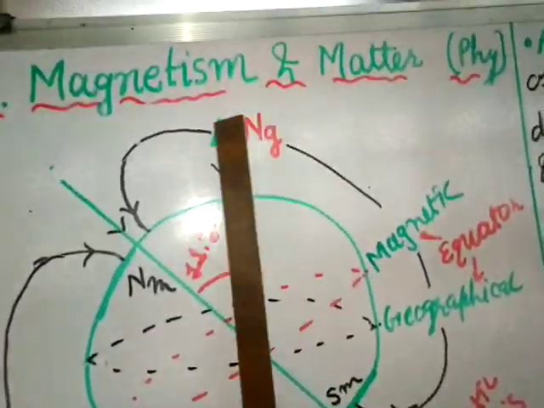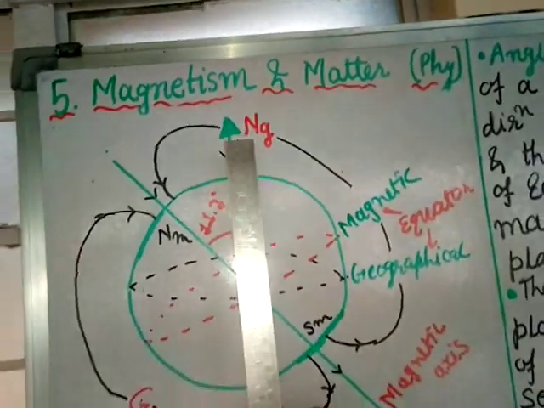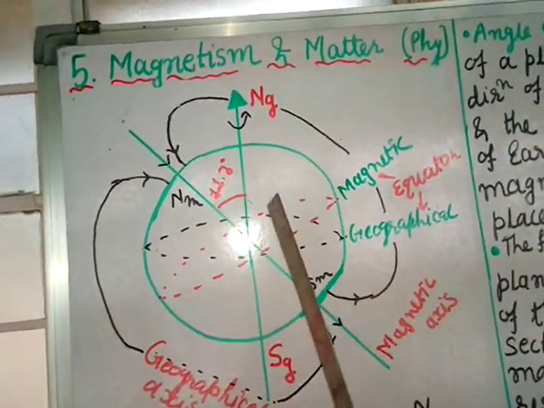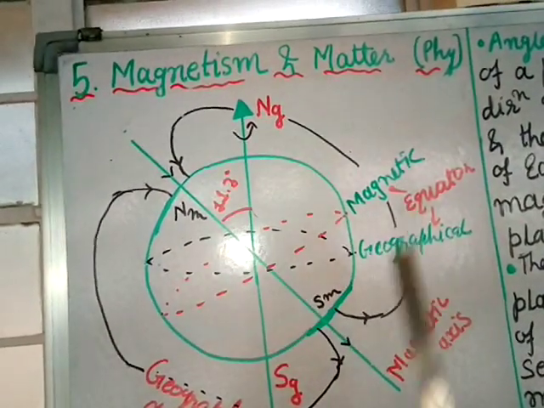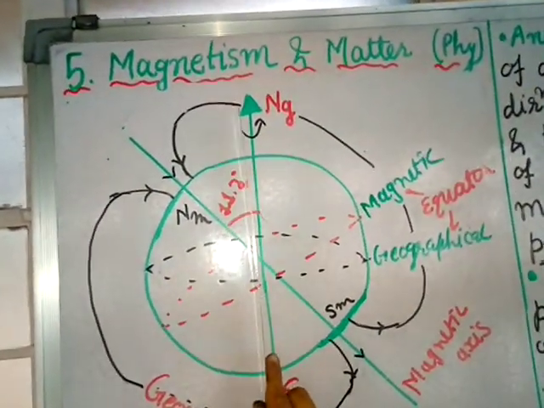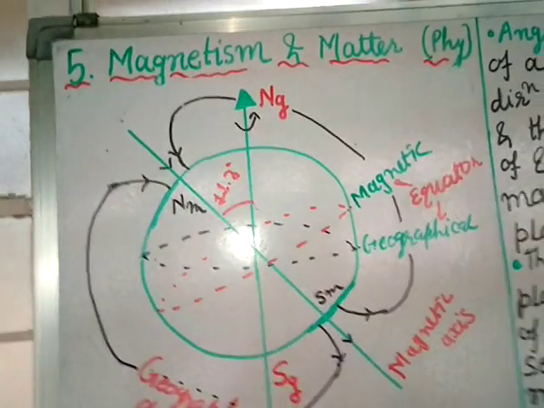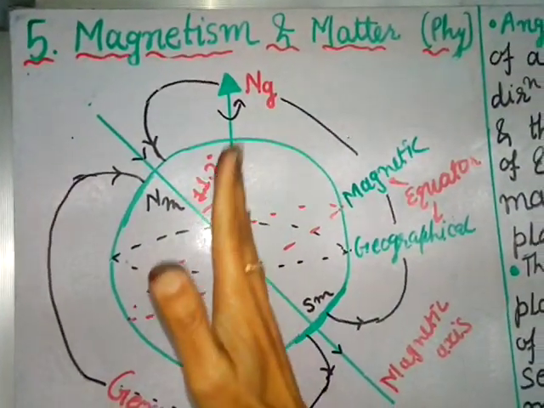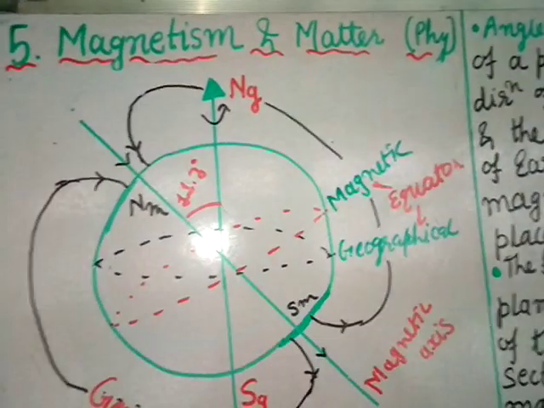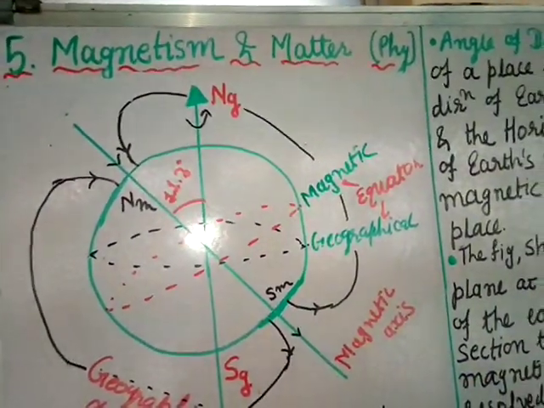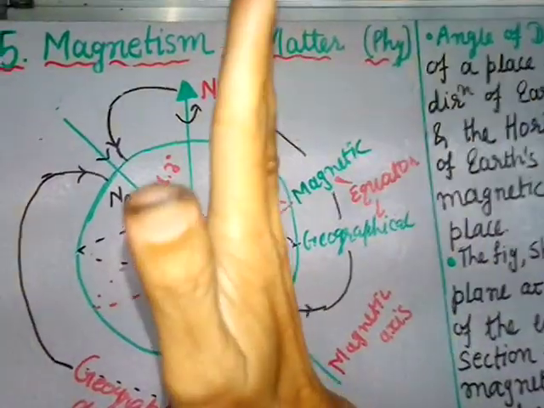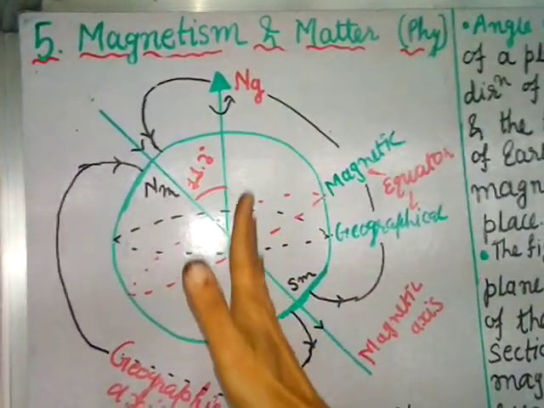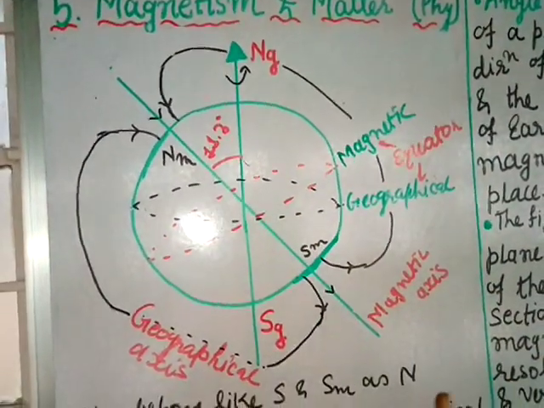If this axis is the axis of rotation and this is like a sphere, and you cut it into two from here, then the plane containing this axis we call the geographical meridian.